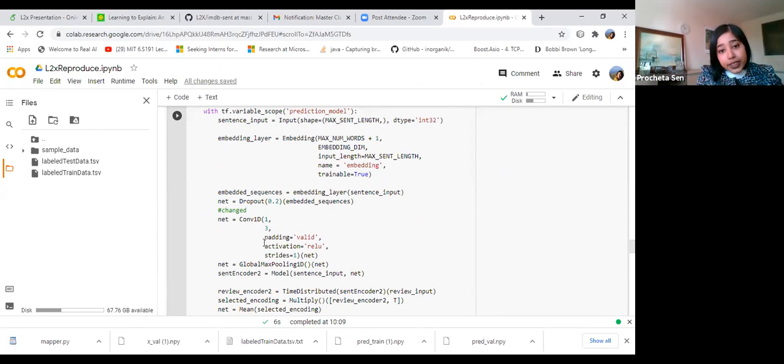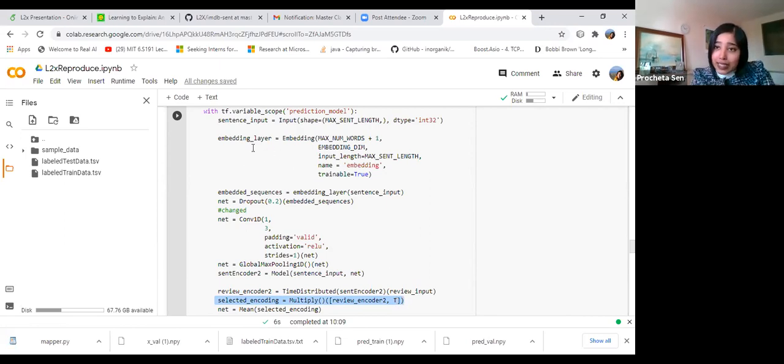Here you can see, using some convolutional layer and this multiply function, selected encoding is equal to review encoder 2 and t. This review encoder is the original input that I declared earlier. With that, they are multiplying this t. T is basically that v vector that I explained theoretically.